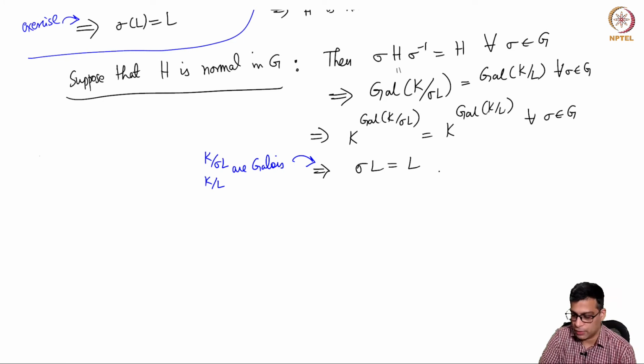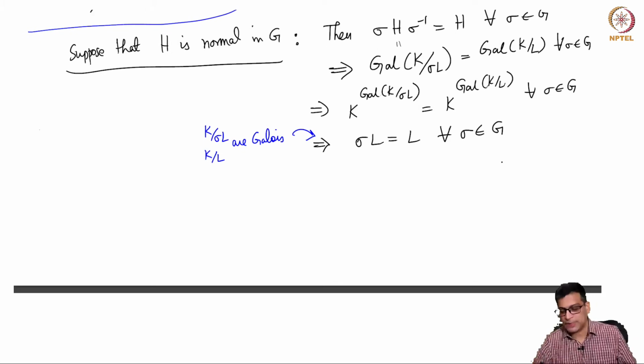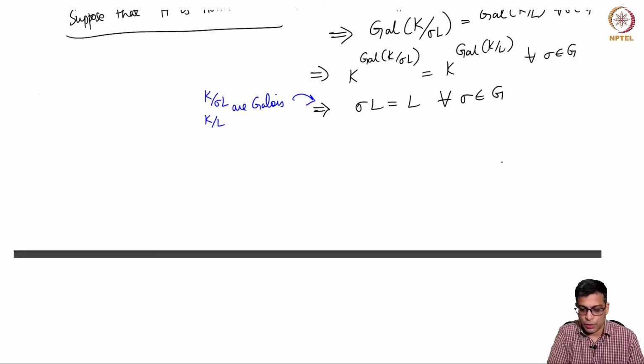Okay, so σL is equal to L for all σ in G. Very good. This basically proves that it is normal, almost. But we want to do this in a way that gives the last statement about the Galois group of L over F in one shot. So let us do the following. Hence,